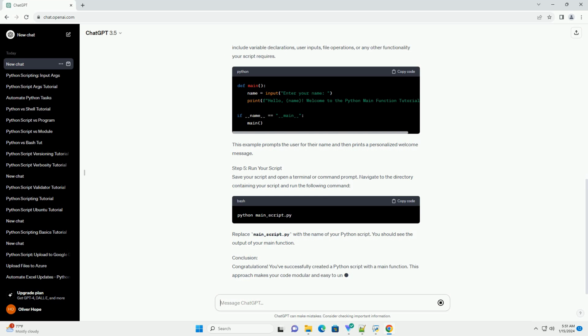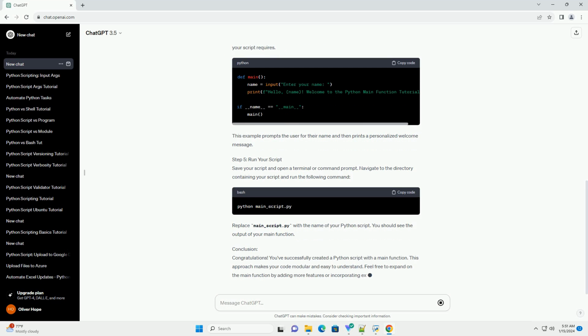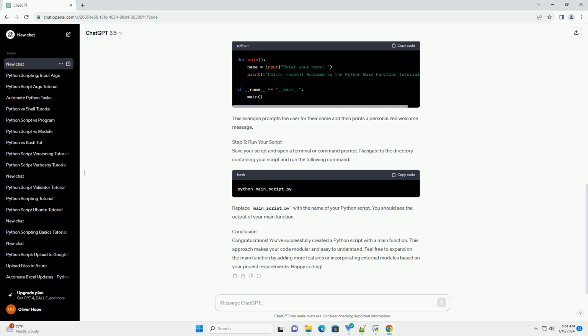Step 3. Define your main function. Create a new Python script, for example main_script.py, and define your main function using the following template. In this example, the main function contains the main logic of your script. The if __name__ == "__main__" block ensures that the main function is executed only when the script is run directly, not when it's imported as a module in another script.